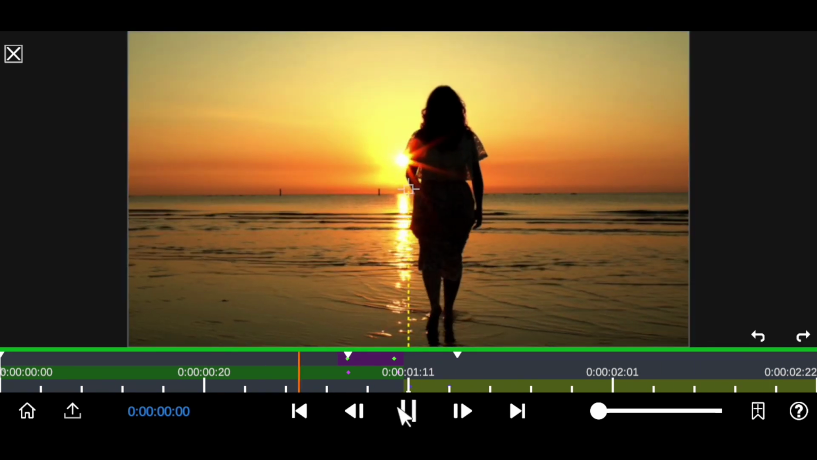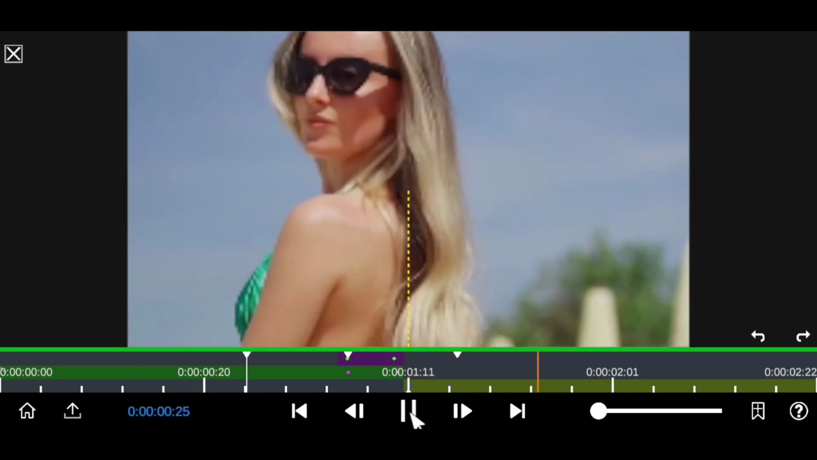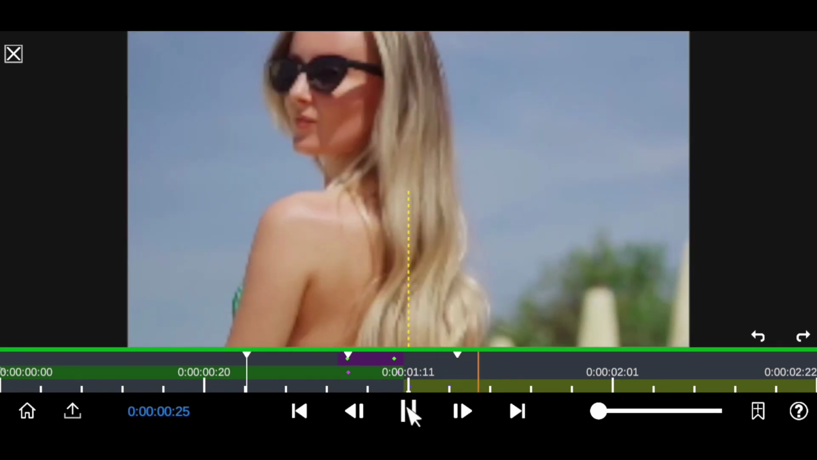Awesome, right? Can you see that seamless transition right there?